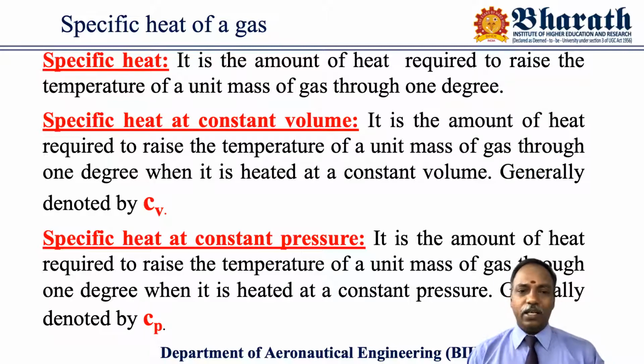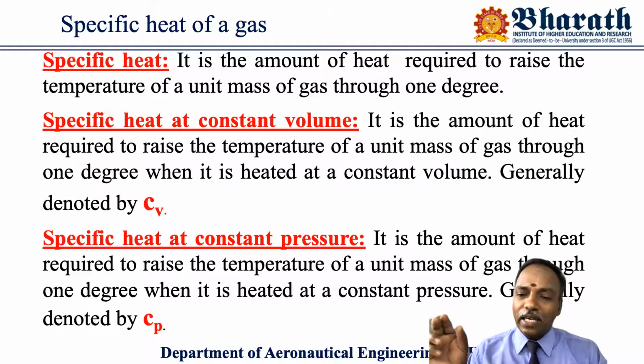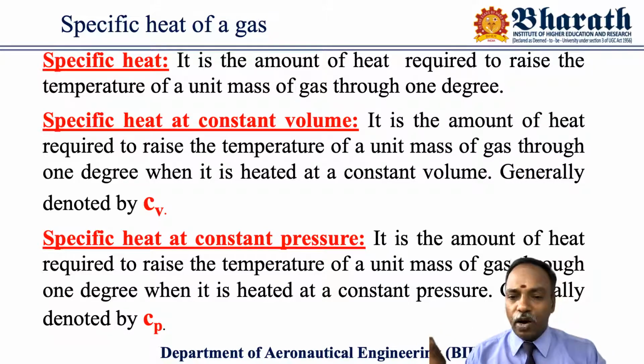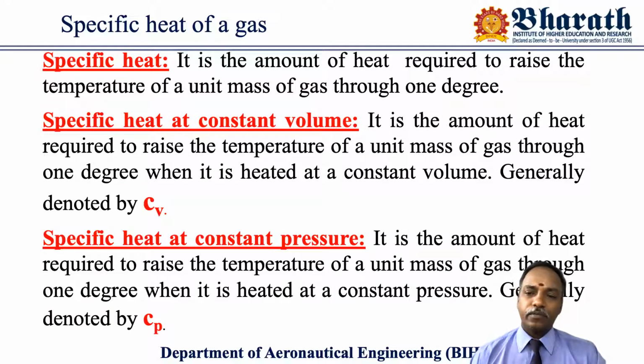Now I will show it to you again. If you add the heat energy at constant volume, then the amount of heat energy required in that process is known as specific heat at constant volume. It is mathematically represented by C suffix V. We can see the definition there.